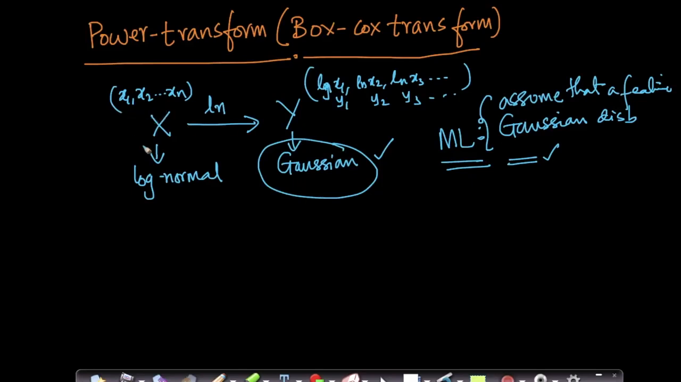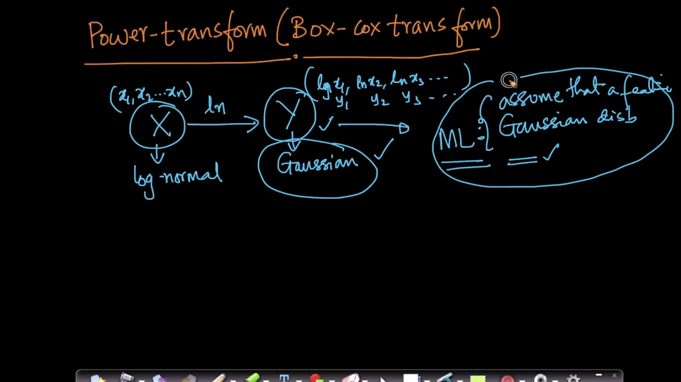So given some random variable which has a log normal distribution, it was very easy for us to convert it to Gaussian distribution, and then we can use the fact that the variable is Gaussian distributed a lot in the whole of machine learning. Again, I'll come back to this when we discuss machine learning algorithms. I'll keep referring to this, that we have made a fundamental assumption that a feature or a variable is Gaussian distributed.